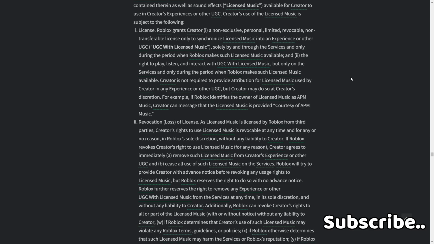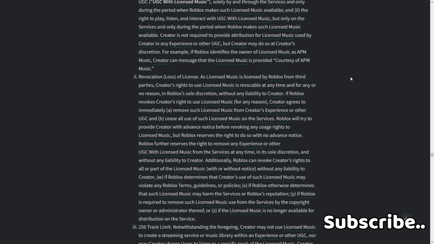Revocation, loss of license. As licensed music is licensed by Roblox from third parties, creators' rights to use licensed music are revocable at any time for any or no reason in Roblox's sole discretion without any liability. If Roblox revokes creator's right to use licensed music for any reason, creator agrees to immediately A, remove such licensed music from creator's experience or any other UGC, and B, cease all use of such licensed music on the services. Roblox will try to provide creator with advance notice before revoking any user's rights to licensed music, but Roblox reserves the right to do so with no advance notice.